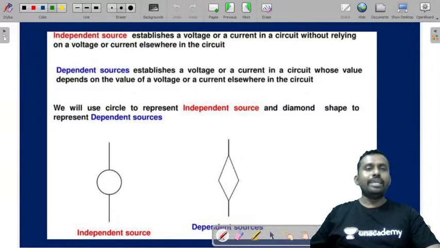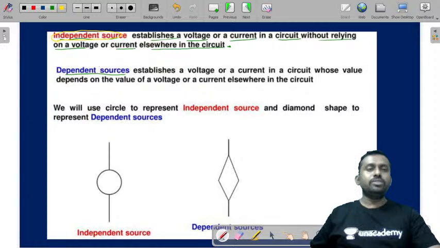Now coming to what independent sources are and what dependent sources are. Independent sources establish a voltage or a current in a circuit without relying on the voltage or current elsewhere in the circuit. So what is an independent source? One which establishes a voltage or current in a circuit without relying on voltage or current elsewhere in the circuit is called an independent source.